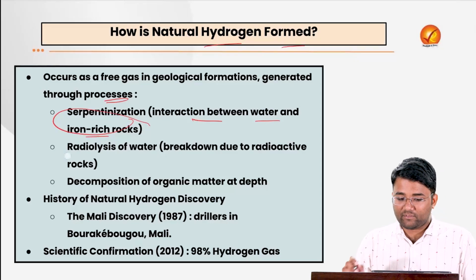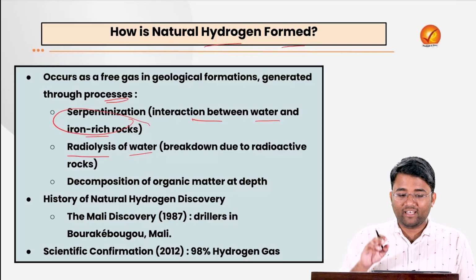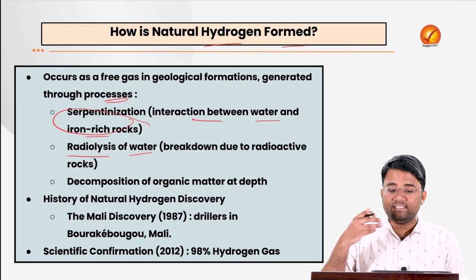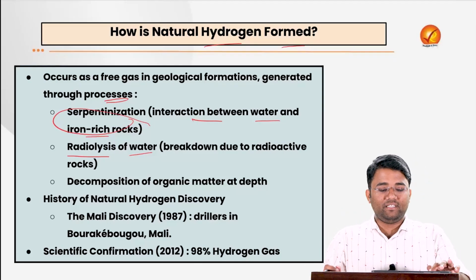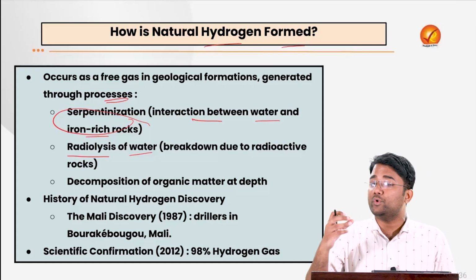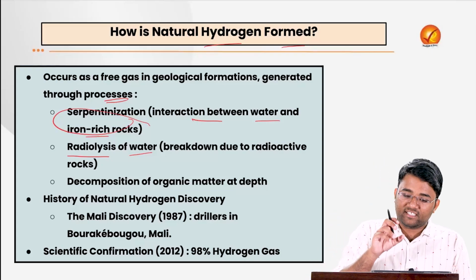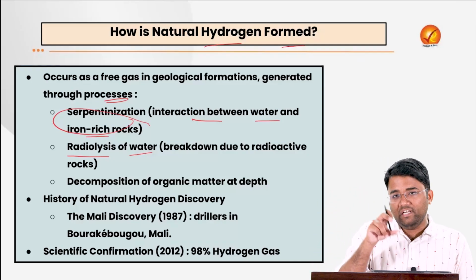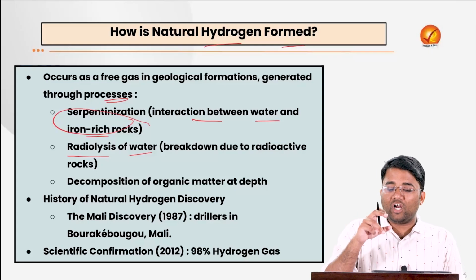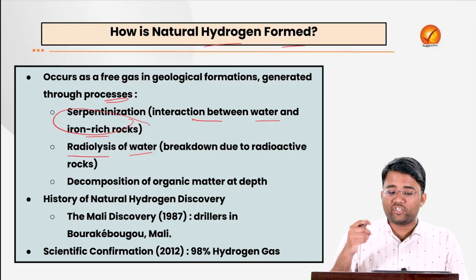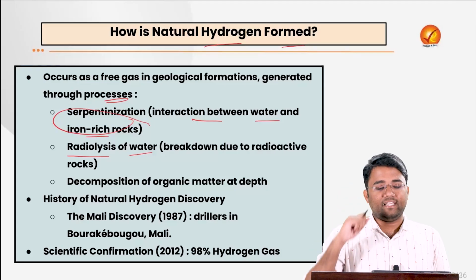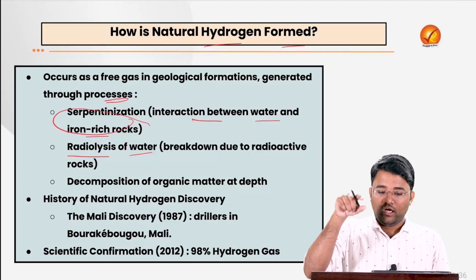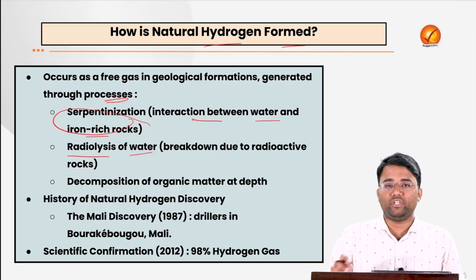Then the radiolysis of water. What is radiolysis? It is when radioactive minerals split water molecules underground, which again releases hydrogen gas over time. For example, radioactive elements like uranium or thorium emit radiation, and this energy breaks apart the water present around that element, splitting it into H2 plus oxygen, and from there also we can get H2. So this hydrogen, which accumulates in cracks or reservoirs underground, can be one of the sources for natural hydrogen.